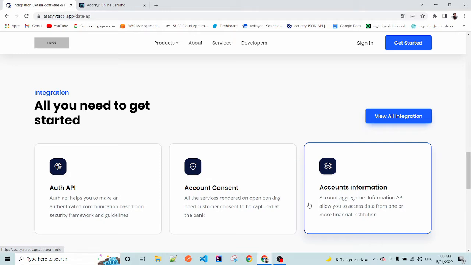In this section, we will discuss the technical part of Asasy platform. But before we dive too deep into Asasy, let's explain a few concepts about open banking. Open banking, from technical point of view, is a set of APIs that provide access to two main services, which is AIS and PISP. AIS stands for Account Information Service, which is about fetching data APIs about bank information.